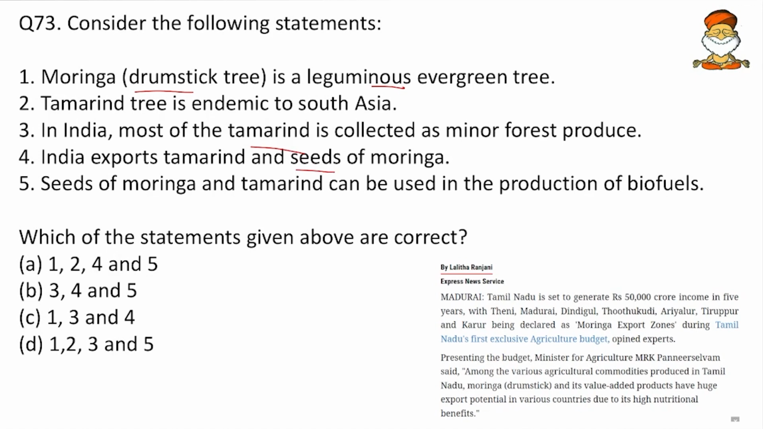So friends, just go with the moderate statements and check. See this, it can be used for biofuels. It is moderate, so 5 has to be there. So we will check for 5. But A, B and D, all these have 5. So luck is in our favor here.